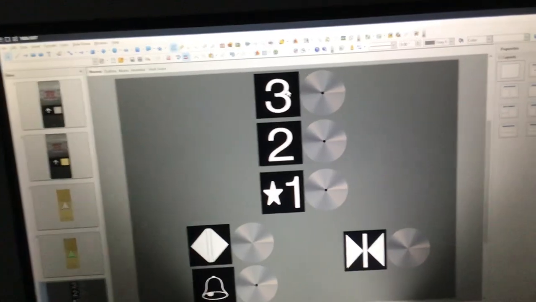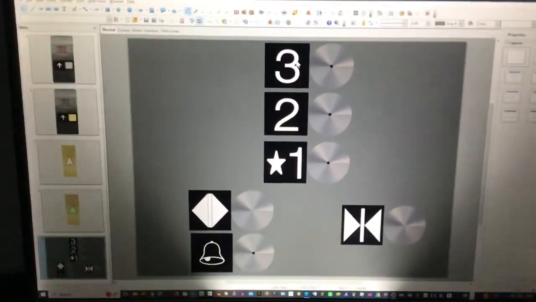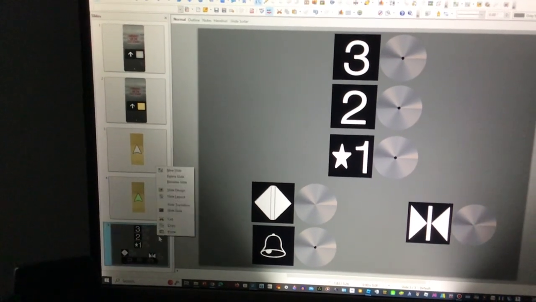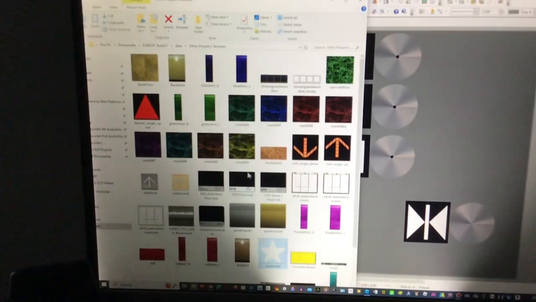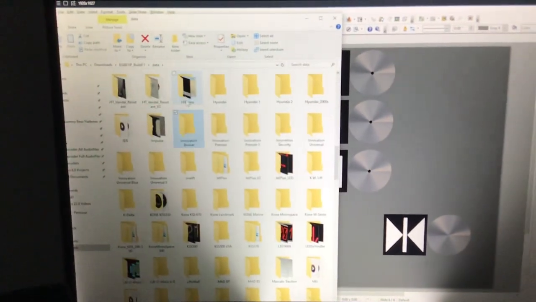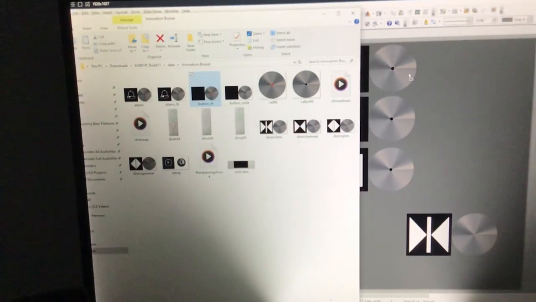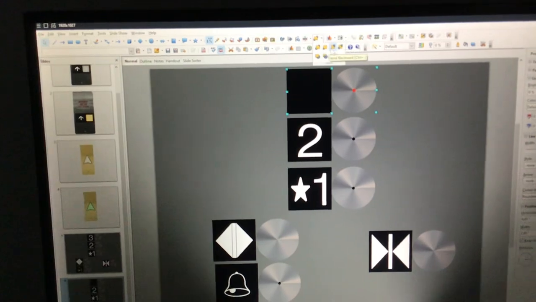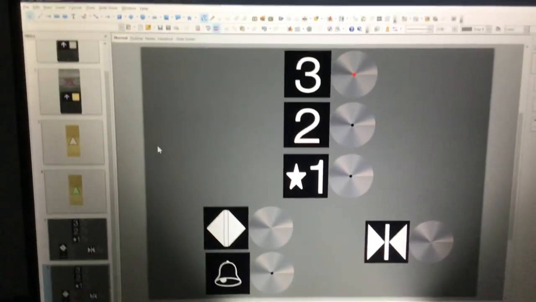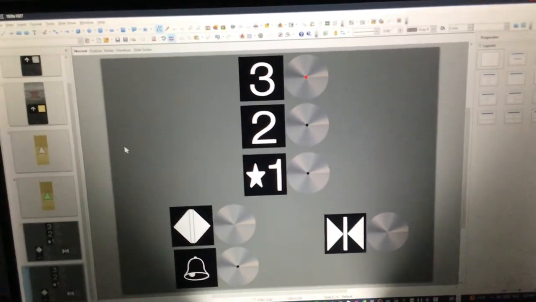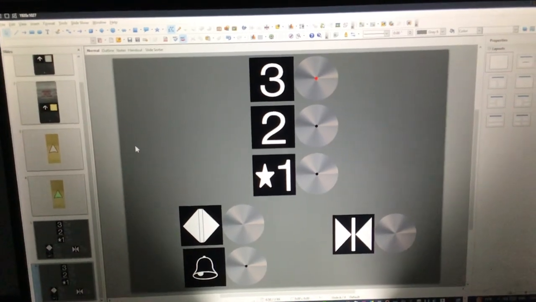Okay, we're going to make the button lit up. So what you want to do is we're going to click here, copy, paste, and then we're going to go to Innovation Bruiser back. There we go. We're going to select button lit, and you're going to replace it with it. That's how I do it. Button lit up. Alright, and that's it for part 1. See you in the next part.